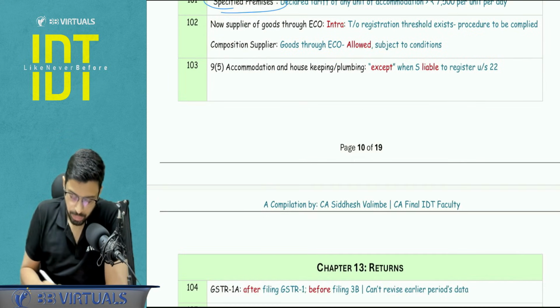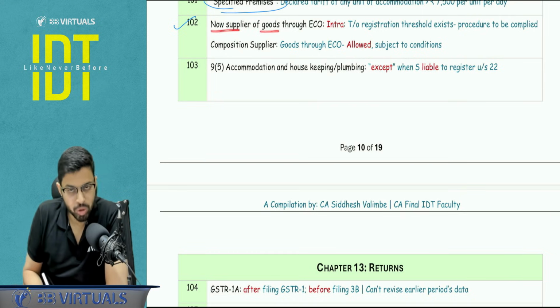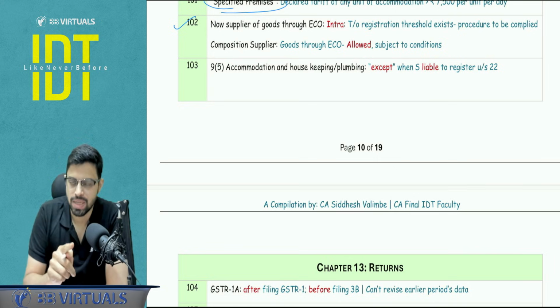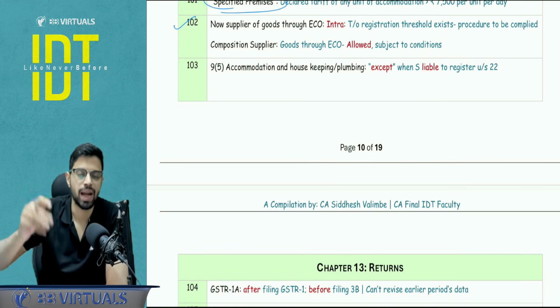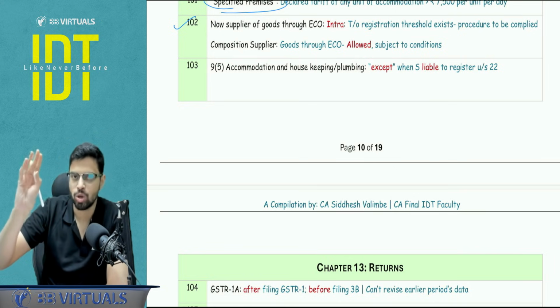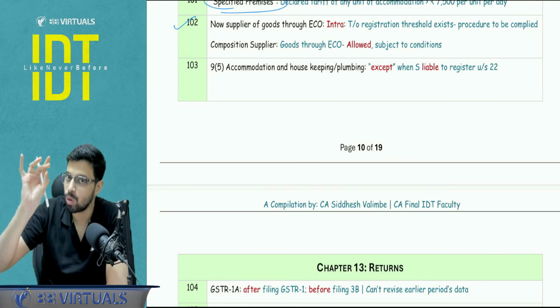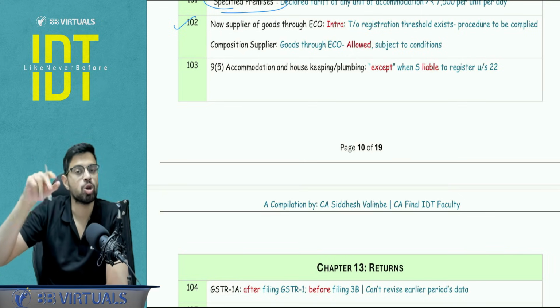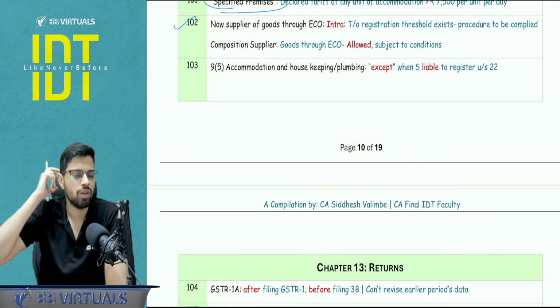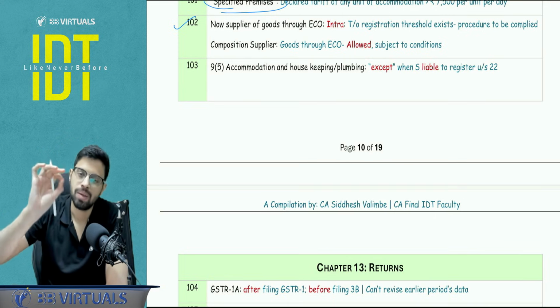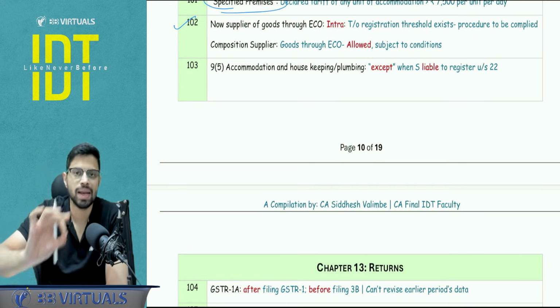Okay. Now with respect to the registration requirements, if there is a supplier of goods through ECO, if he is making interstate supply, then mandatory registration. If he is making intrastate supply, there are certain conditions to be complied with, like for example, interstate supply is not allowed, validation of PAN is required, enrollment number needs to be obtained, he should not be operating from more than one state. If all those conditions are complied with, then he will be getting his registration threshold